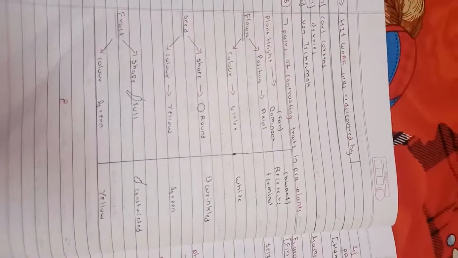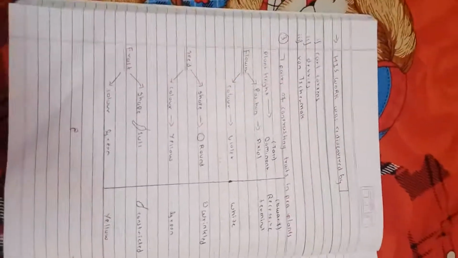Mendel took 7 pairs of contrasting traits in the pea plant. For example, he categorized them as dominant and recessive. Dominant means suppressive and recessive means suppressed. According to Mendel, he took 7 contrasting traits in the pea plant.